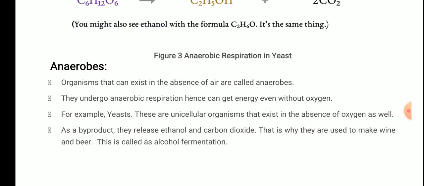Fermentation is the process in which anaerobic respiration takes place. So the organisms that can exist in the absence of air are called anaerobes, and they undergo anaerobic respiration, so they can survive without oxygen. There are two types of respiration: aerobic respiration requires oxygen, whereas anaerobic does not require oxygen. If they are undergoing anaerobic respiration, they can get energy even without oxygen, but the difference is that the amount of energy released is very little as compared to aerobic respiration.